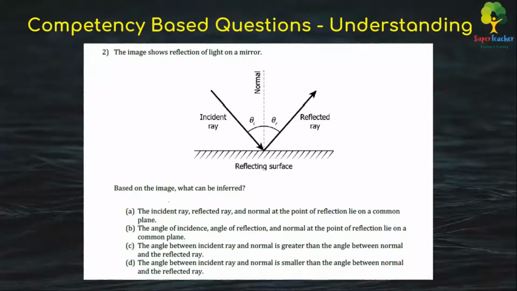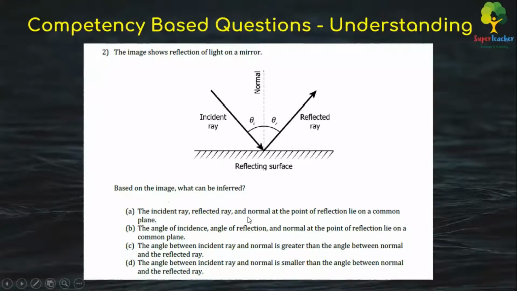The image shows the reflection of light on a mirror. Reflection of light on a mirror, just see that. Based on the image, what can be inferred? We need your inference, not just the statement of a law or anything of that sort. So let's look at the options that we have. We need the inference based on what we have learned related to the reflection of light on a mirror.